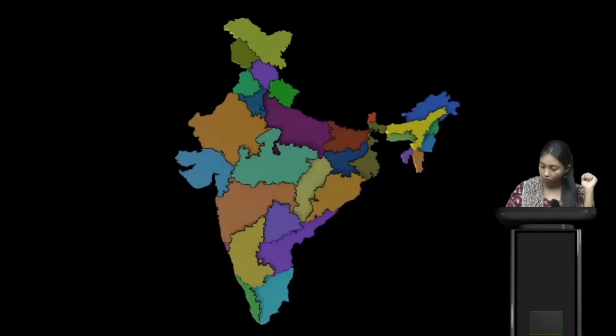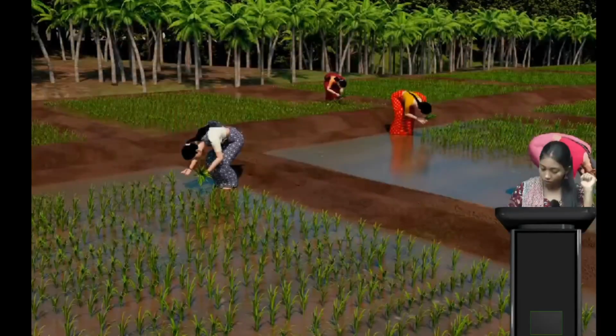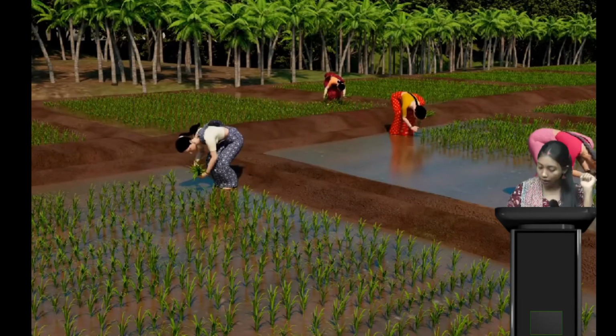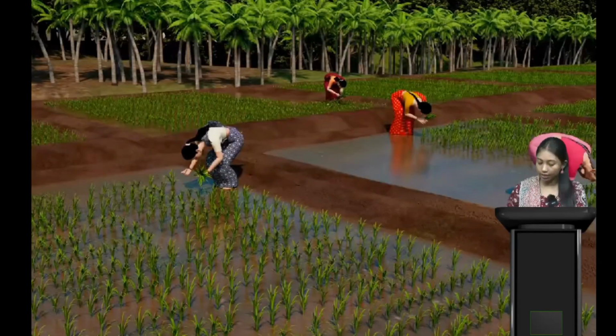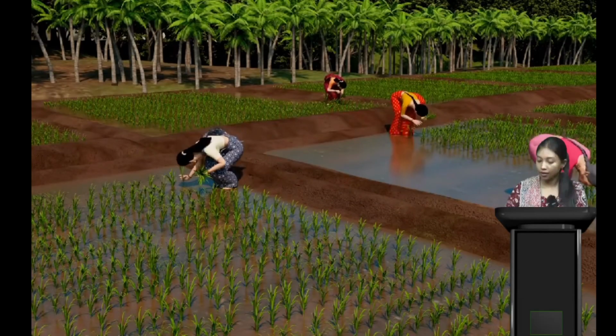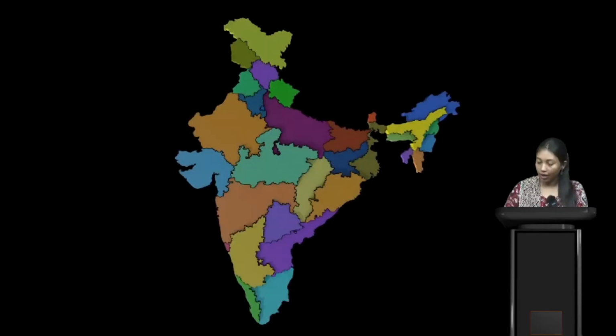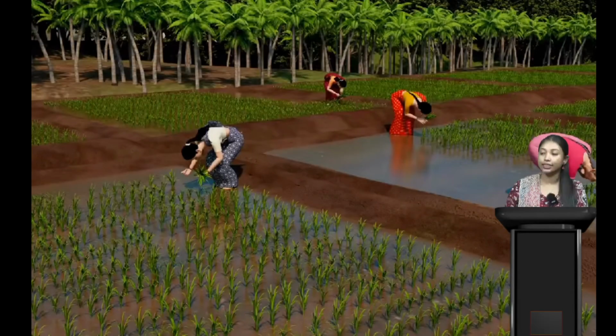Okay, now moving forward. What can we see on the screen? There are some ladies, and they are sewing something, isn't it?